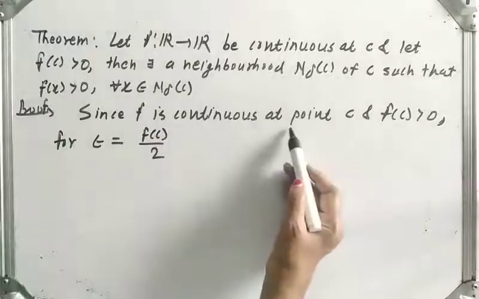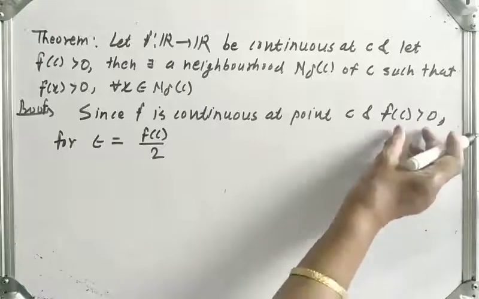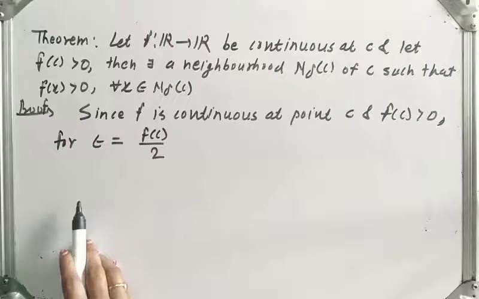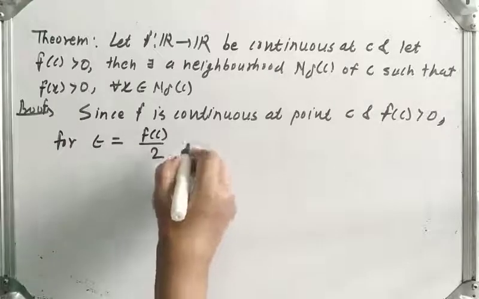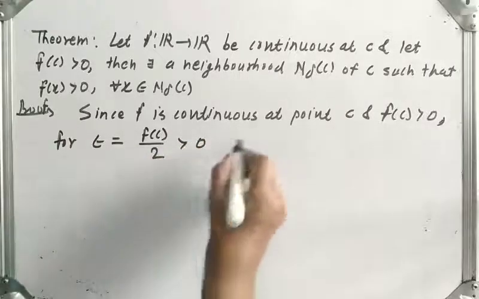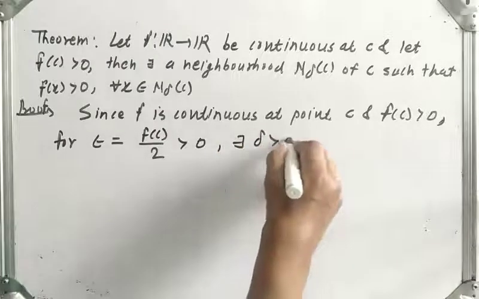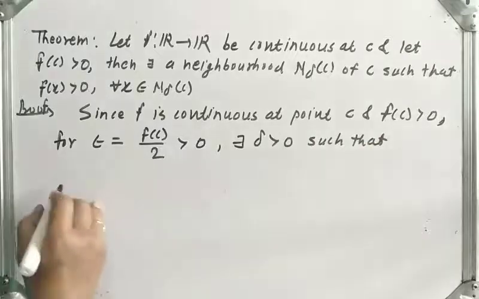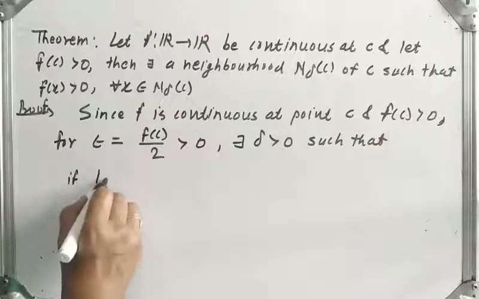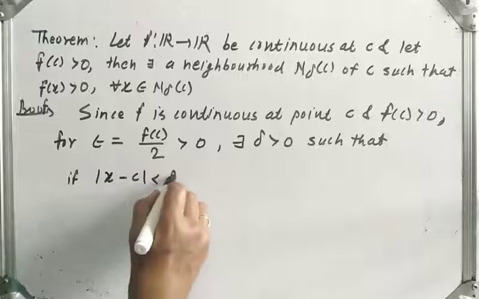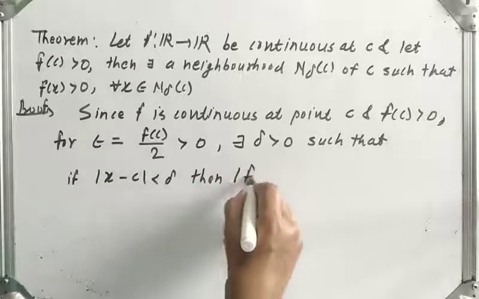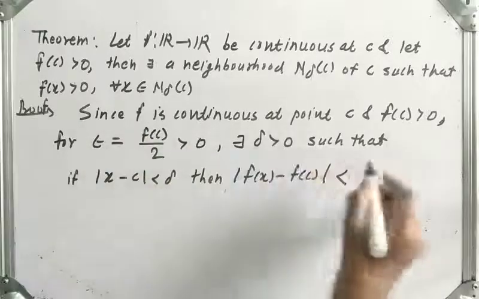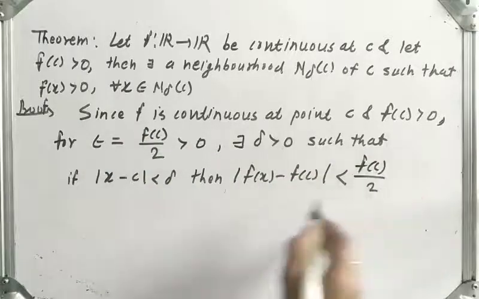If f is continuous at c and f of c is greater than 0, it is positive. So f of c upon 2 is also positive. So let us take epsilon as f of c upon 2. For this epsilon there exists delta greater than 0 such that, by definition of continuity, if mod of x minus c is less than delta, then mod of f of x minus f of c is less than epsilon. Our epsilon is f of c upon 2.